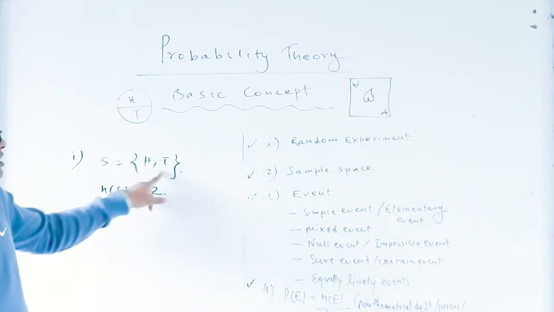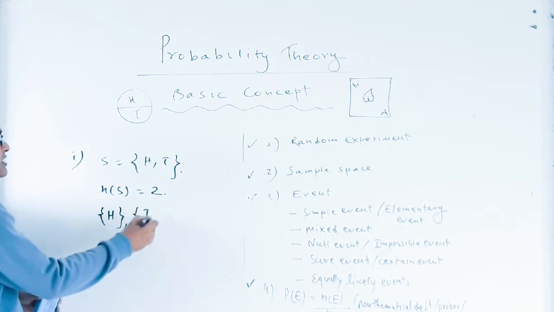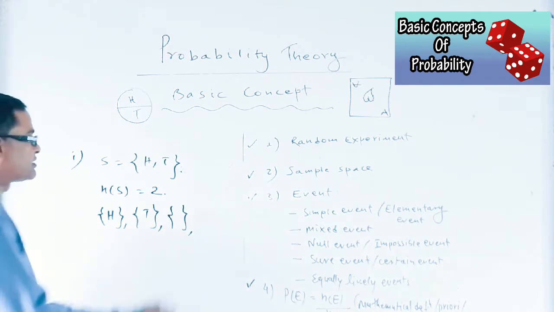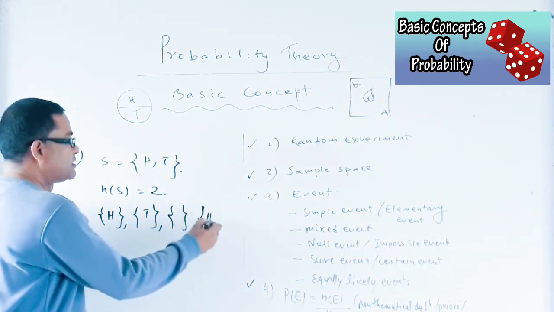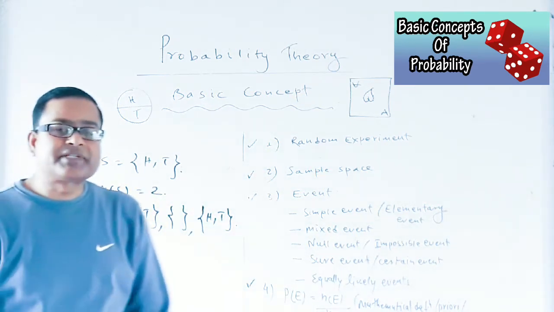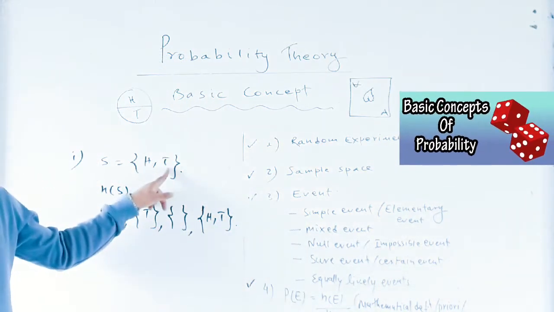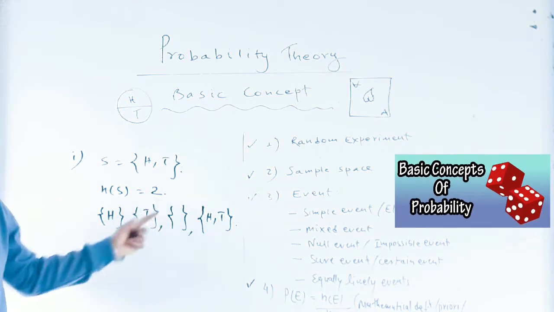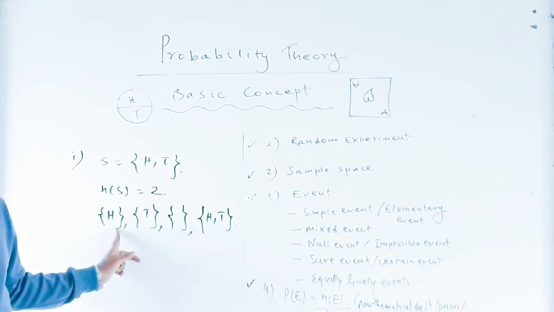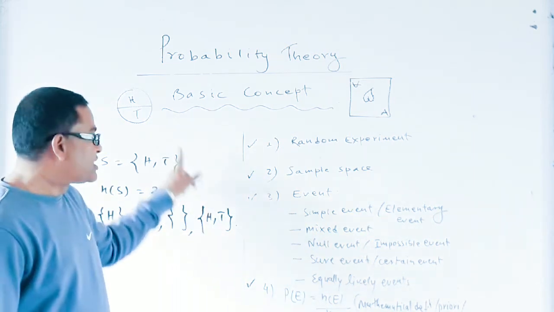The subsets of the sample space H, T are the set containing H, the set containing T, the null set, and the sample space itself.